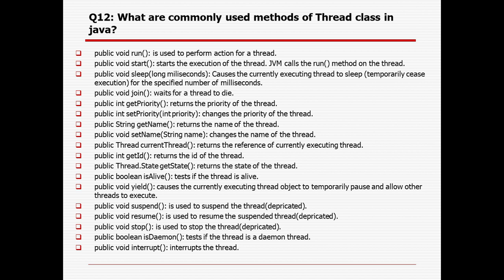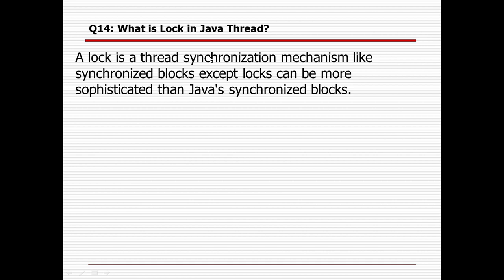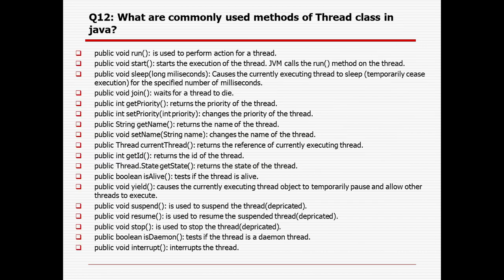So what are the commonly used methods of the Thread class in Java? One is run, which is used to perform the actions of the thread. Then the next is start, right? Whenever we use the start method, it starts the execution of the thread, and the JVM calls the run method so that the thread will run from the scheduler.